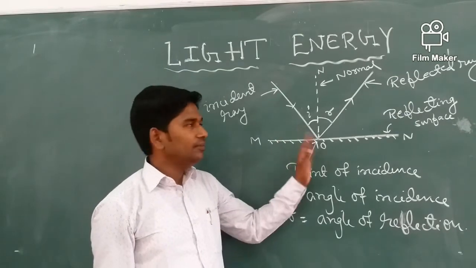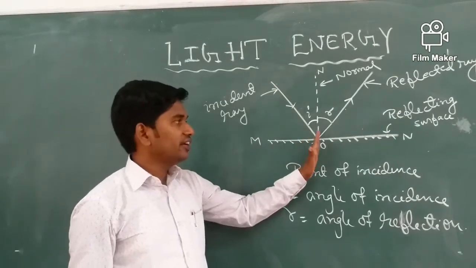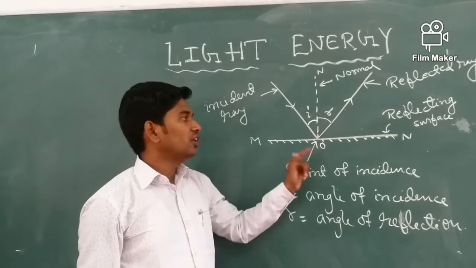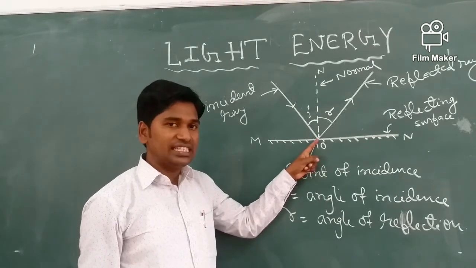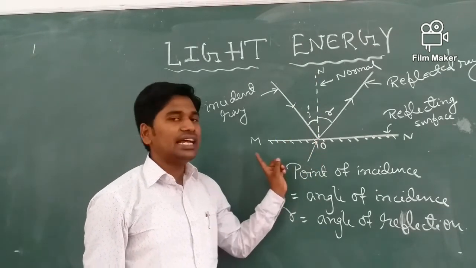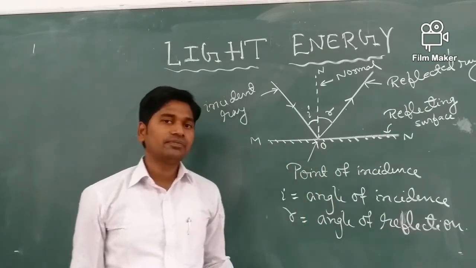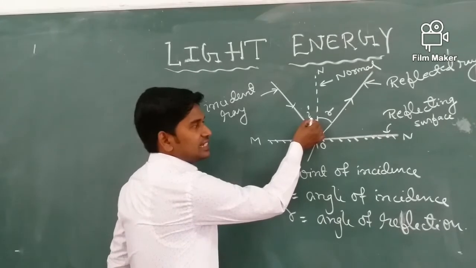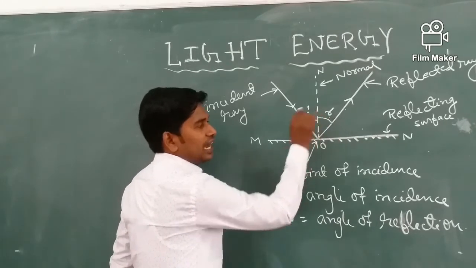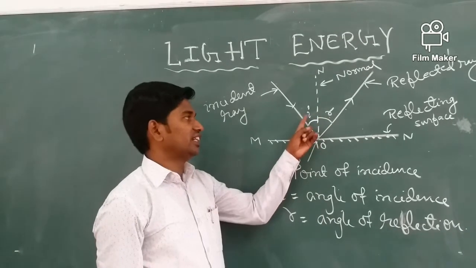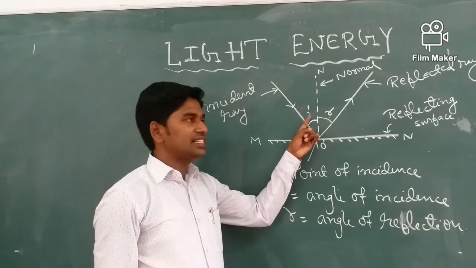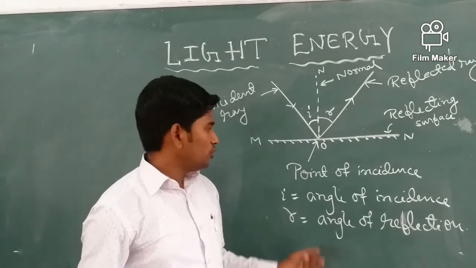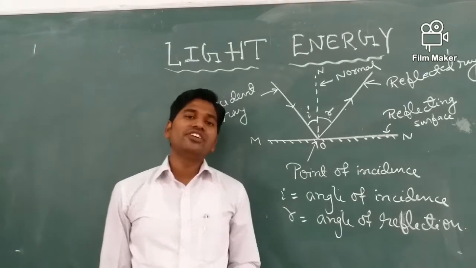Once again I am telling, incident ray, reflected ray and normal at the point of incidence, all three lie in the same plane. Second law, the angle of incidence is equal to the angle of reflection. So these are the two laws of reflection.